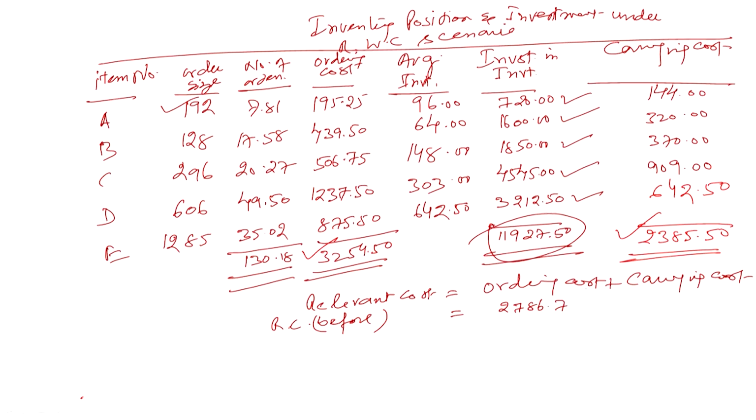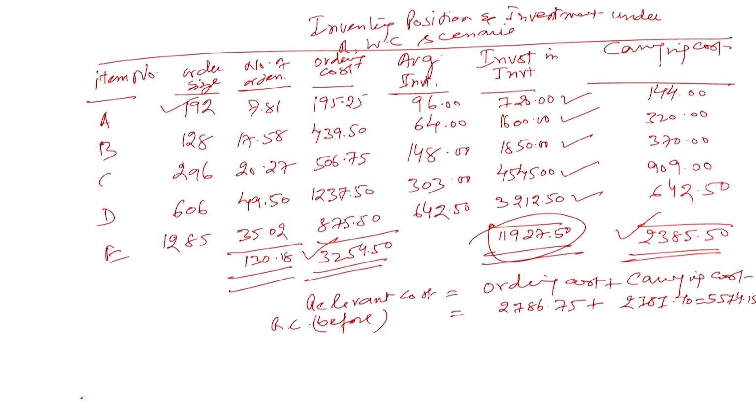Earlier the ordering cost was 2786.75, and the carrying cost was 2787.40. So, the total cost becomes how much? That is 5574.15. 5574.15 is the cost of maintaining inventory, or the total cost of investment we are making in the inventory.